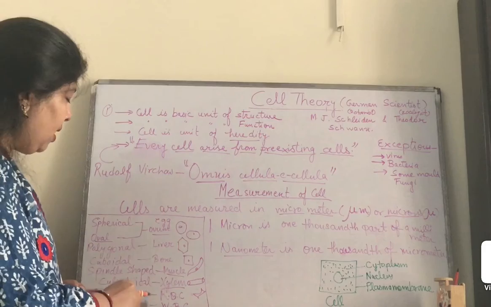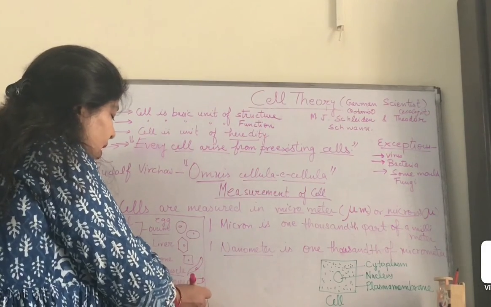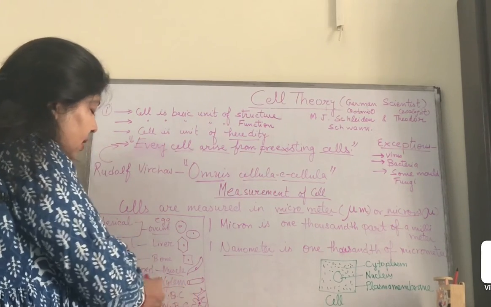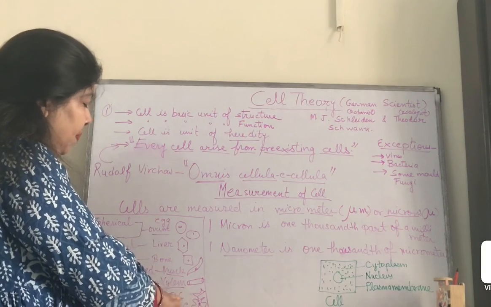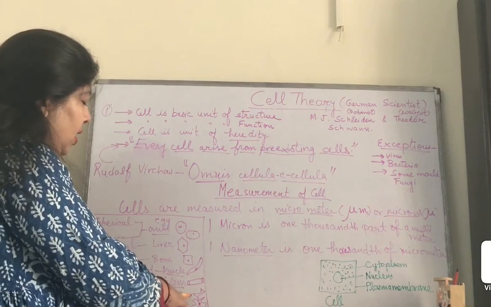And the last type of cell is the amoeboid cell. An amoeboid cell can be irregular in shape. The white blood cells of our body are of irregular shape, and the red blood cells of our body are biconcave in shape.